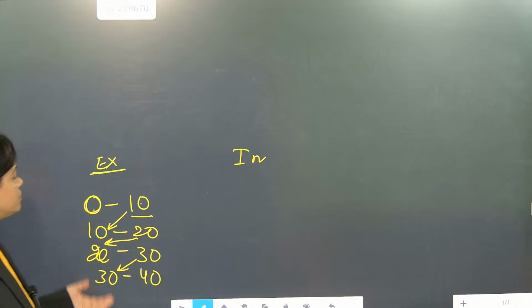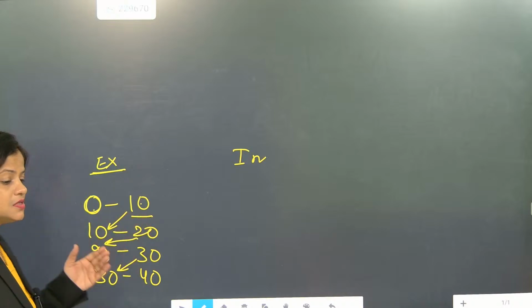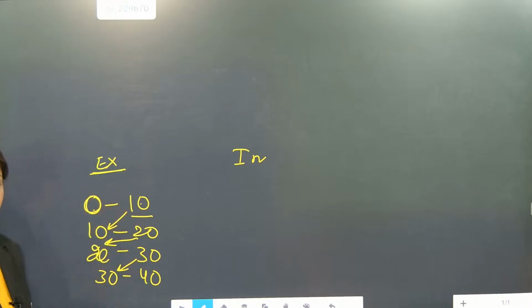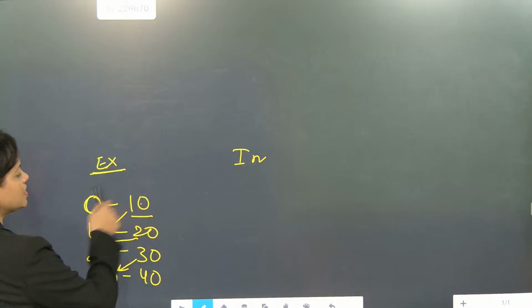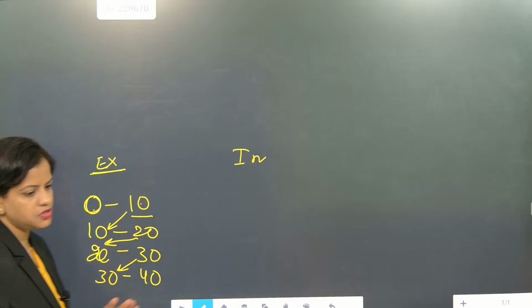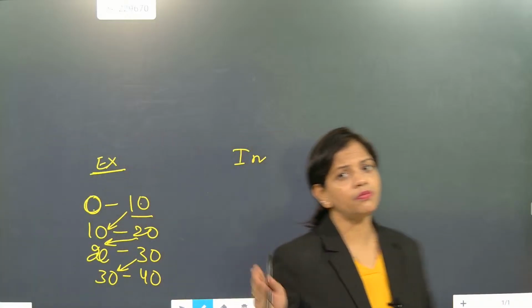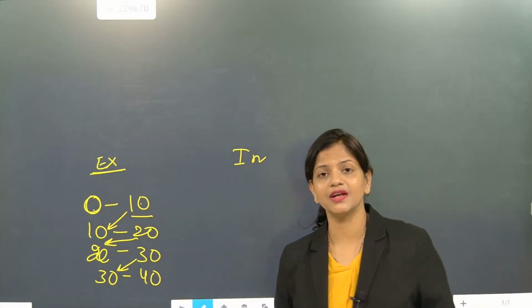Understood? So in 0 to 10, 10 is repeated, but here we are not going to consider 10, because 10 and 10 are repeated. This is just the first day, so I am giving you all the prior information so that you will not get confused.